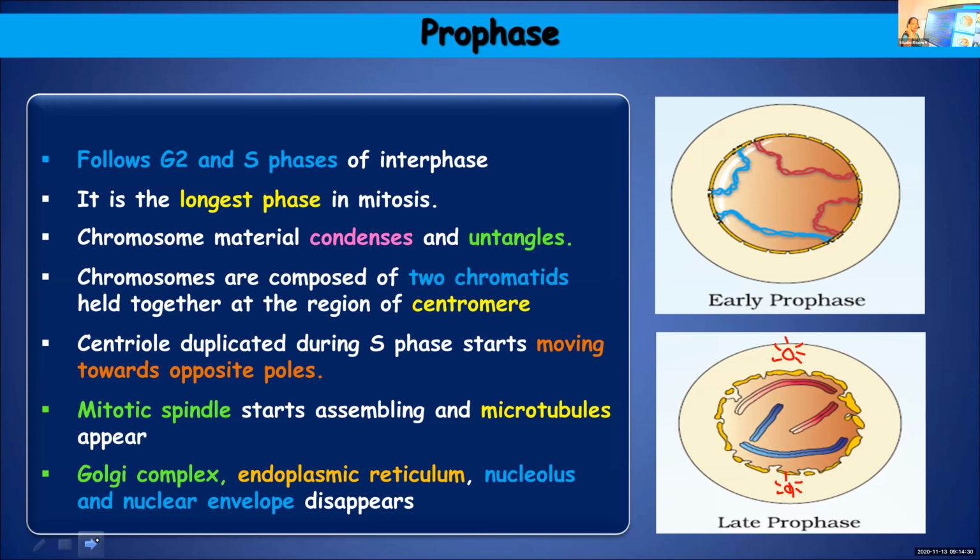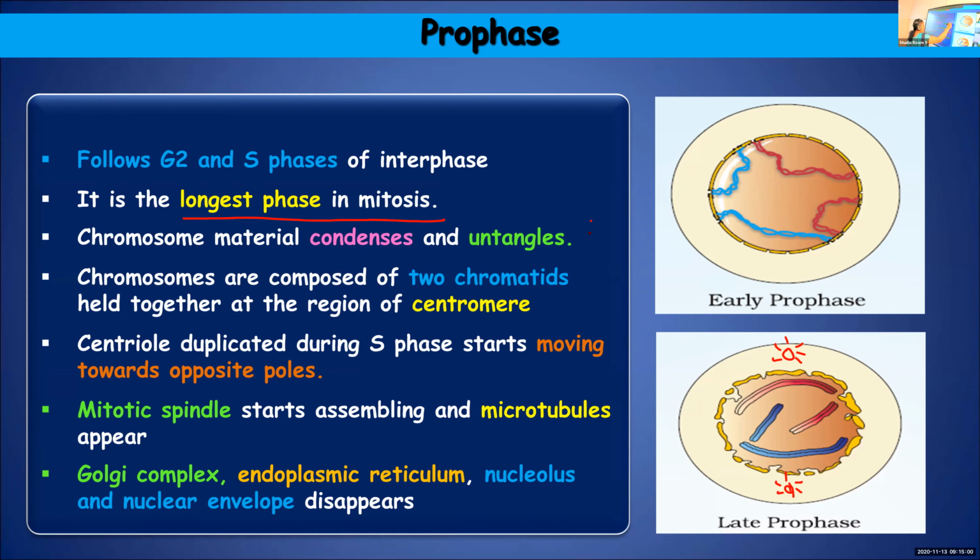Soon after the G1 phase, S phase will be completed. Then it is followed by G2, and G2 is followed by prophase of our M phase. This is the longest phase. Out of all the stages in mitosis, this is the longest phase. Which is the longest phase of mitosis? Prophase. What are the major changes taking place during this particular stage?